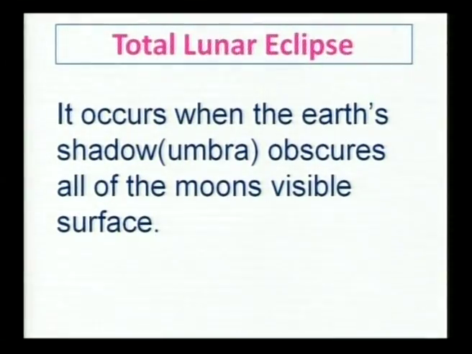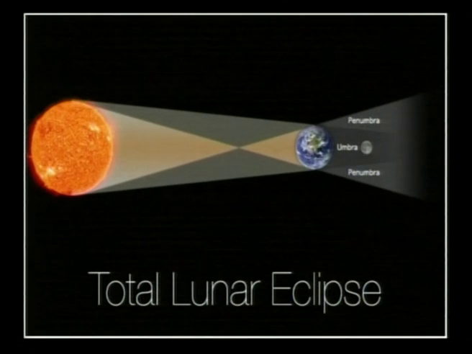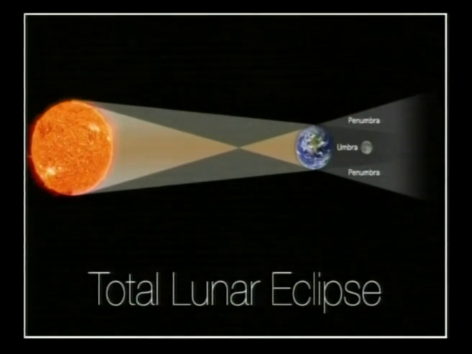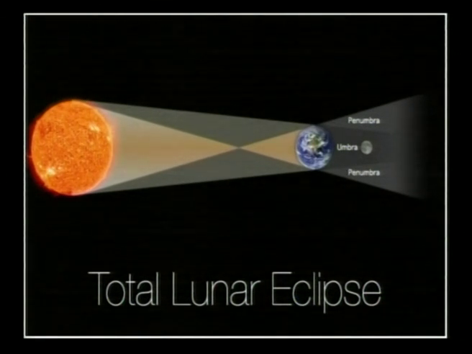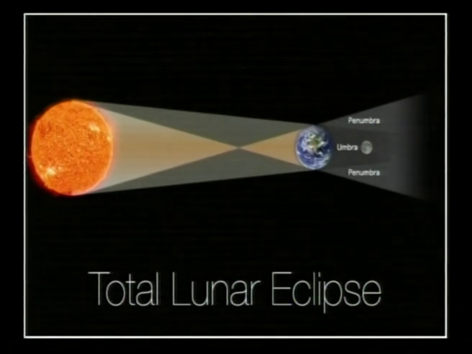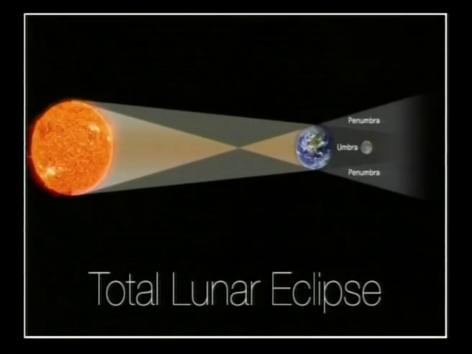It occurs when the Earth's shadow obscures all of the moon's visible surface. So it is called as total lunar eclipse. So friends, let us observe on the screen. So friends, this is the picture of total lunar eclipse. It occurs when the shadow of the earth obscures all of the moon's visible surface. So in this situation, the total lunar eclipse occurred.